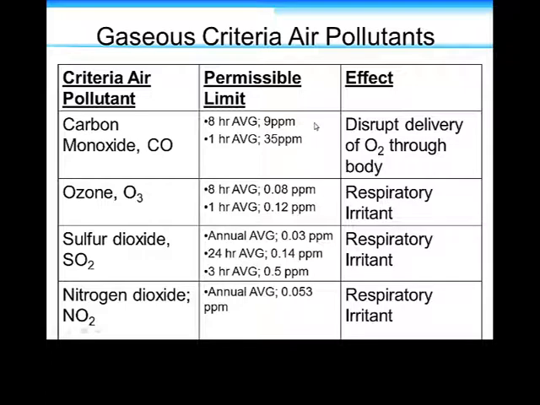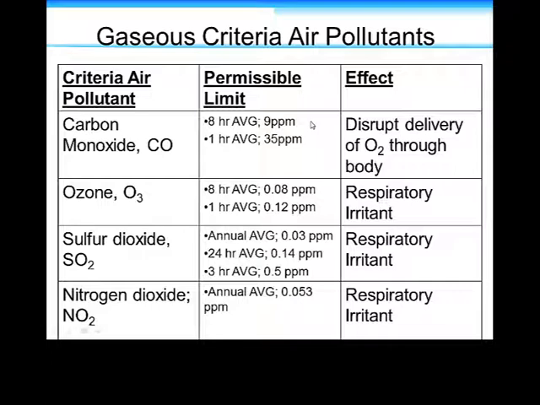So these limits were set looking at the toxicity and getting a sense through past evidence, really. What evidence do we have that people exposed to something higher could have a health risk, could have health consequences? So for carbon monoxide, over 8 hours, that person cannot be exposed to more than 9 ppm over an 8-hour period. But yet it says for 1 hour, a person could be exposed to as much as 35 ppm.